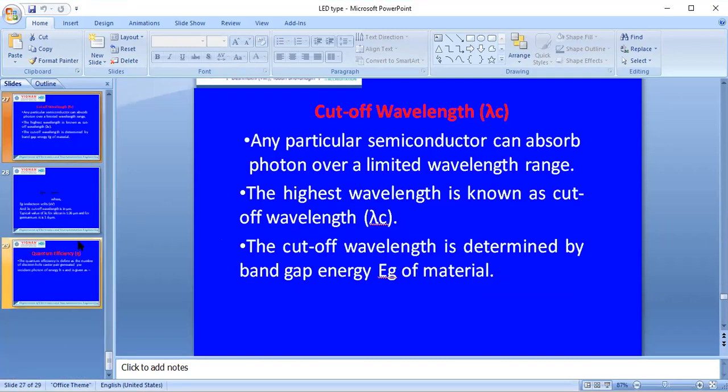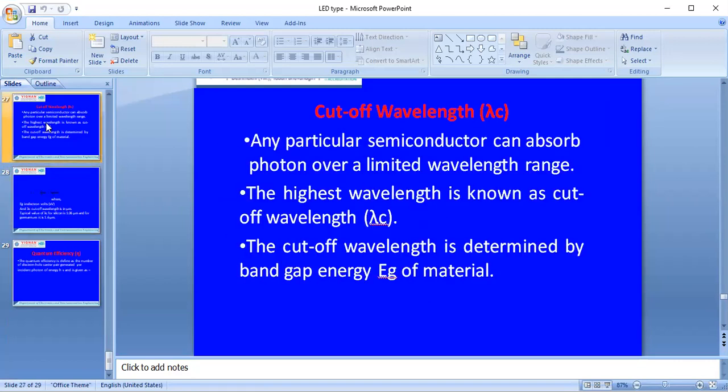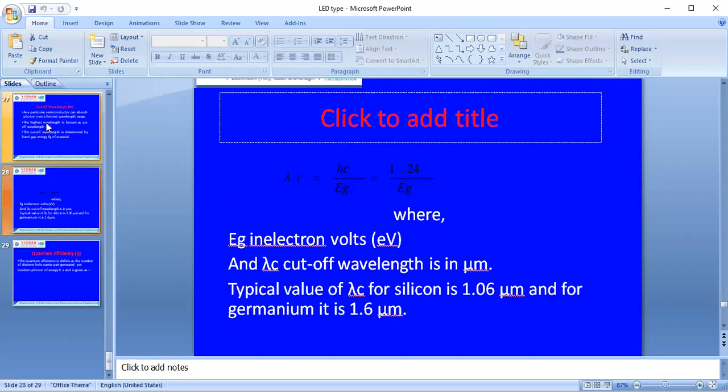One of the parameters is the cutoff wavelength. A particular semiconductor can absorb photon energy over a limited wavelength range, and the highest wavelength is known as the cutoff wavelength. It is determined by the band gap energy of the material.